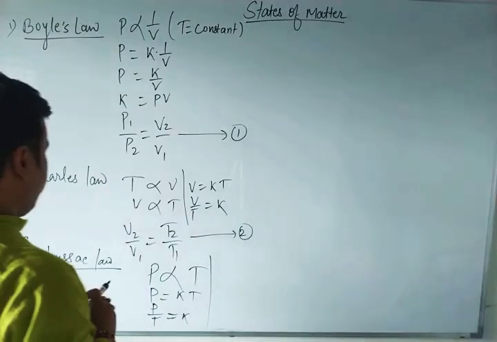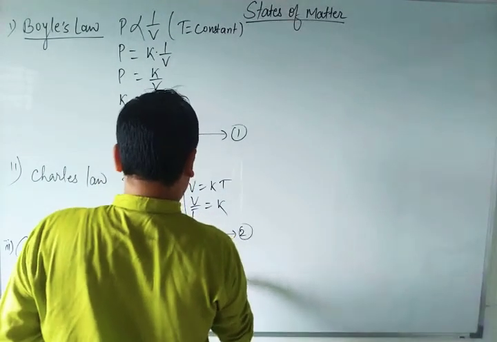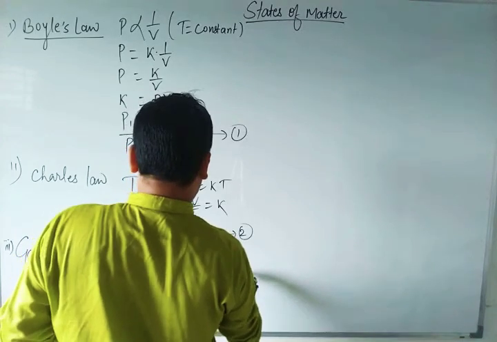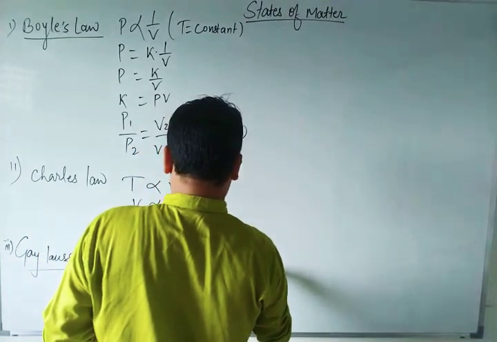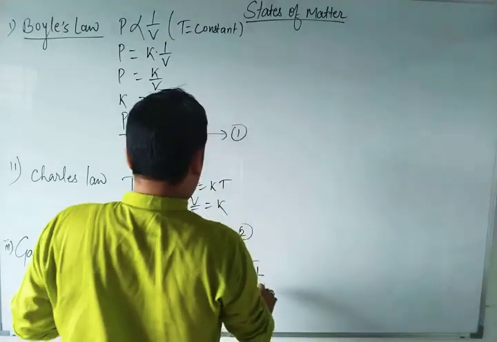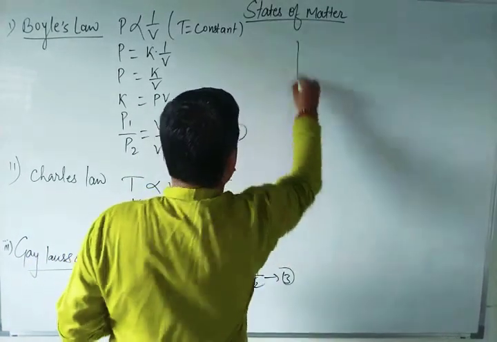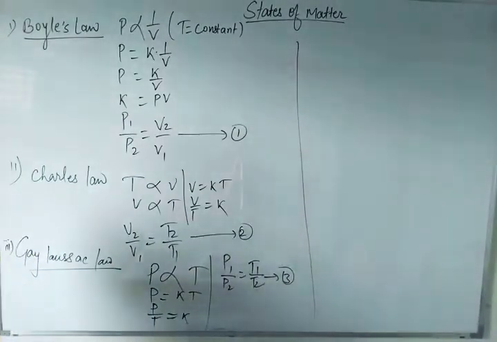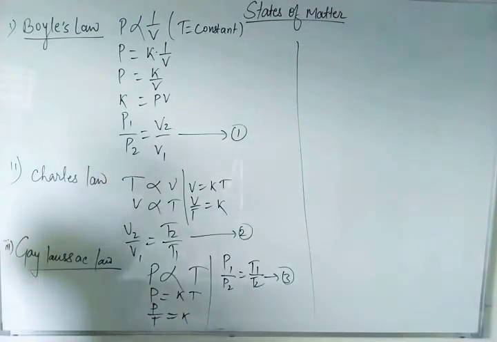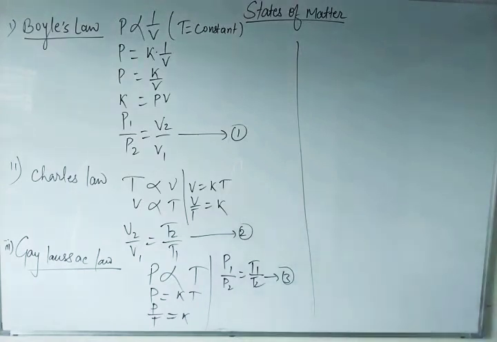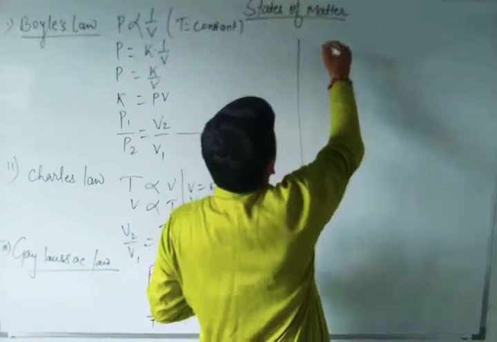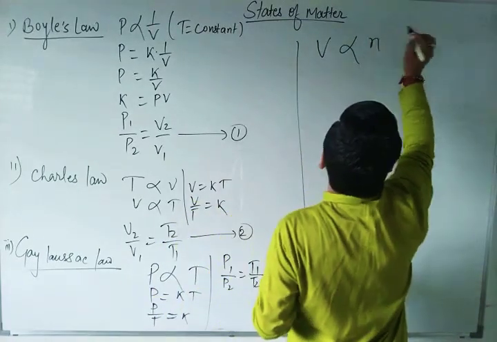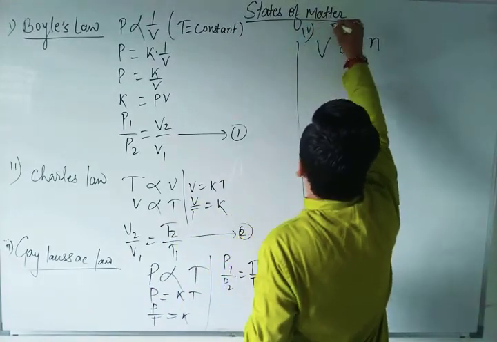So P1 by T1 is equal to P2 by T2. This was our equation 3. All three laws we have already discussed in the previous video: Boyle's law, Charles' law and Gay-Lussac's law. Now the new one is Avogadro's law, the relationship between volume and the amount of substance. He directly told us that as the volume increases, the amount of substance will also increase. This was Avogadro's law.